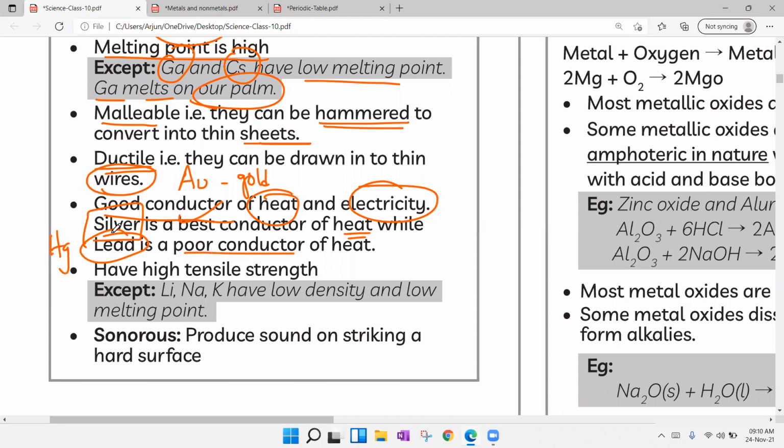Metals also have high tensile strength, so they can tolerate more stress and strain. Exceptions: lithium, sodium, and potassium have very low density and low melting points. At last, we have another property, sonorous, the property of producing sound on striking a hard surface.